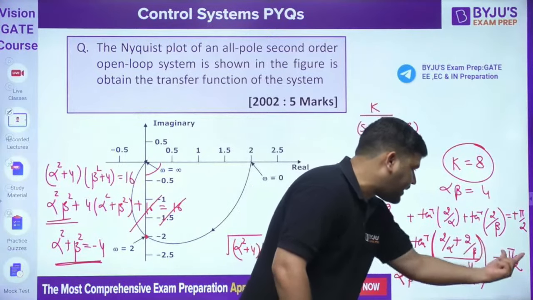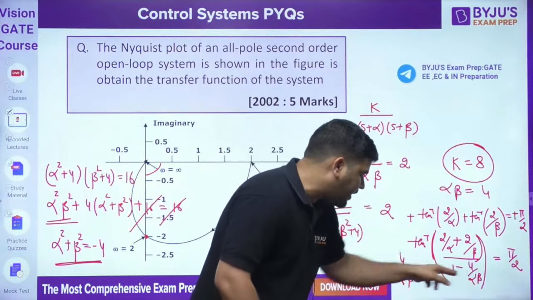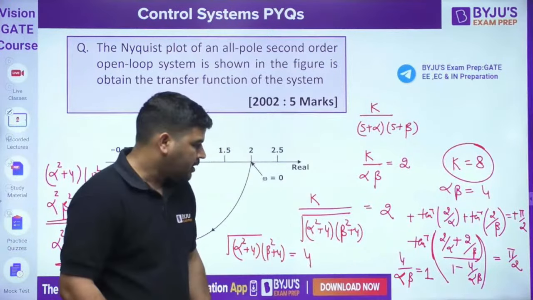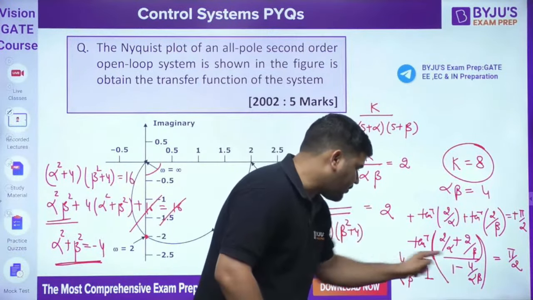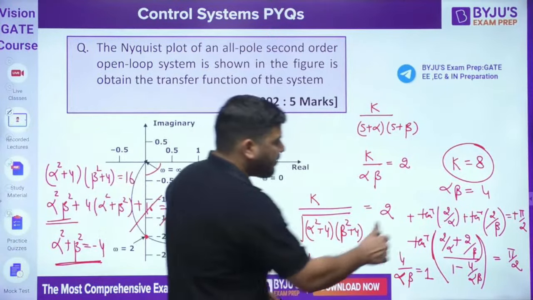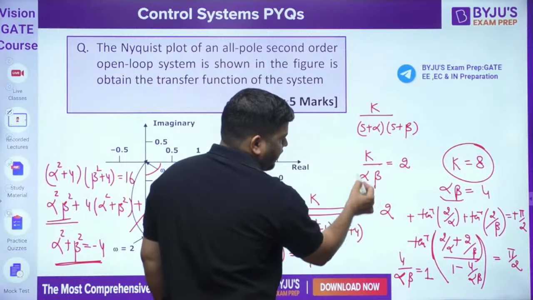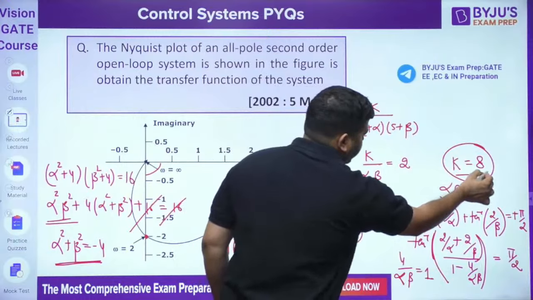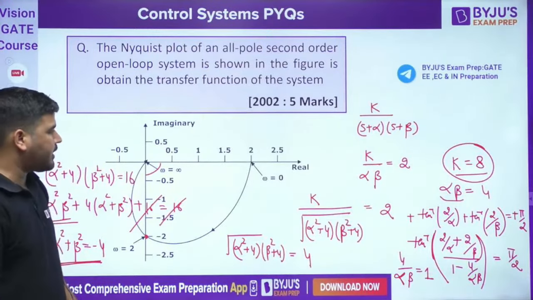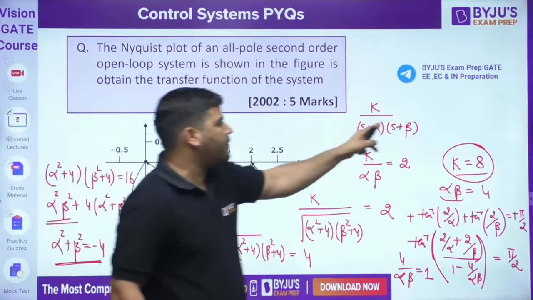This will become 90 only if the denominator becomes 0. It means the product of alpha and beta has to be, now we can see that 4 upon alpha beta has to be 1. It means alpha beta has to be 4. So if alpha beta equal to 4, you can put it here, and k came out to be 8. Okay, so we have calculated that k is 8. Now once you get this k value, how to calculate alpha and beta?